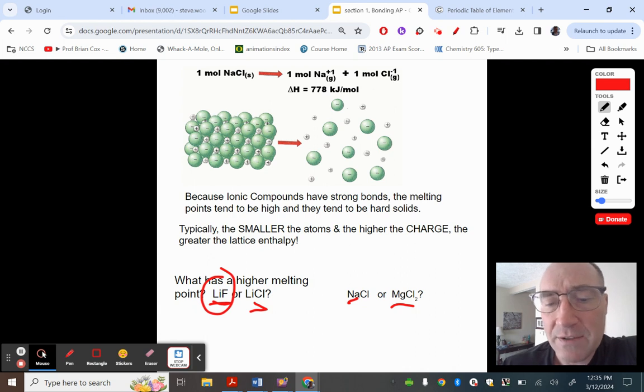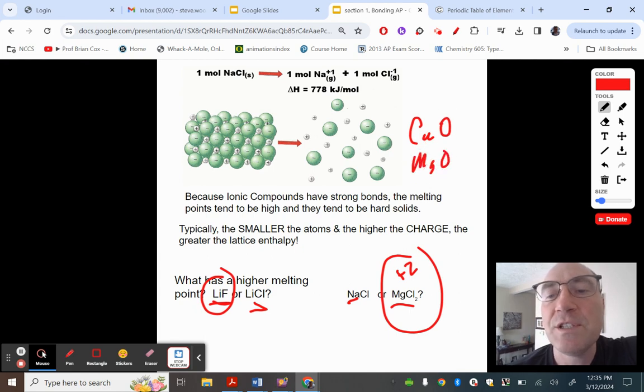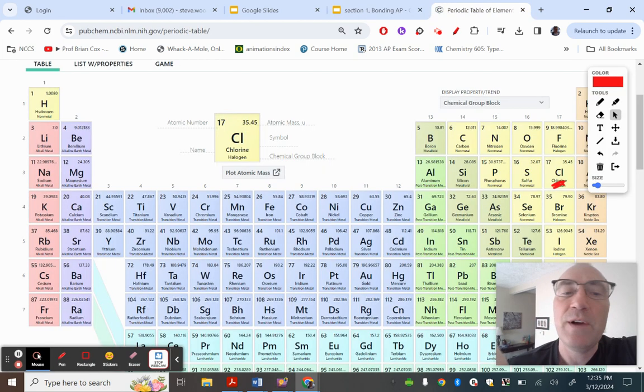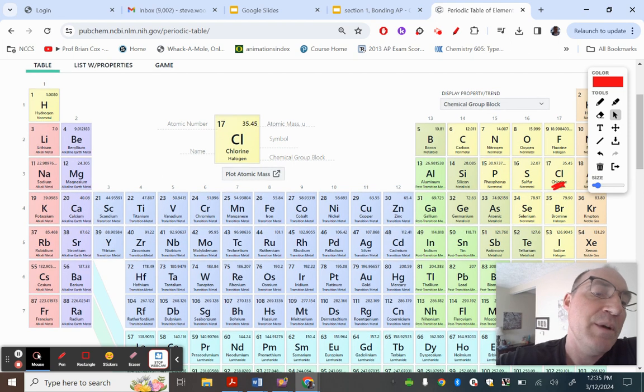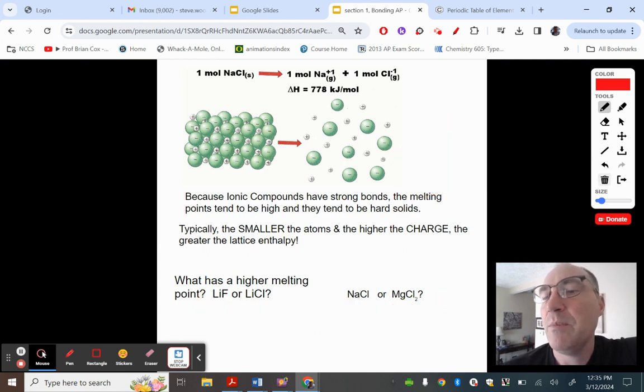Okay, now these ones are about the same size, but the difference is that this is +2. And so the greater the charge, the stronger the lattice enthalpy. So this would have a higher melting point. So you're going to have to look at the structure and figure out who wins, okay? So for example, who wins here? MgO versus CaO. Well, you look on your table and you find out that Ca is bigger than Mg, right? They have the same charge. So MgO would have a greater melting point. That's what you do, people, right?